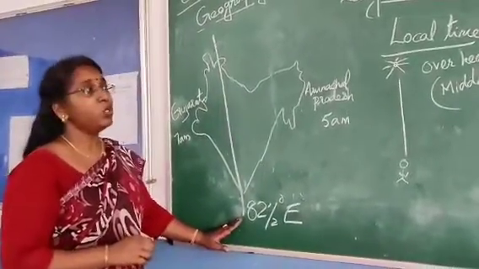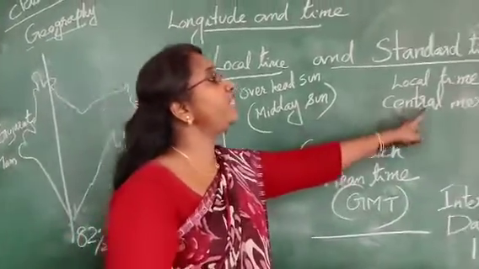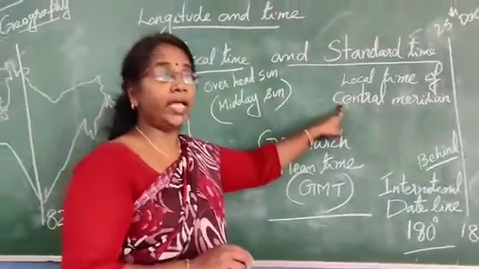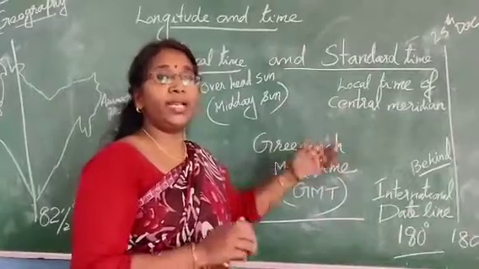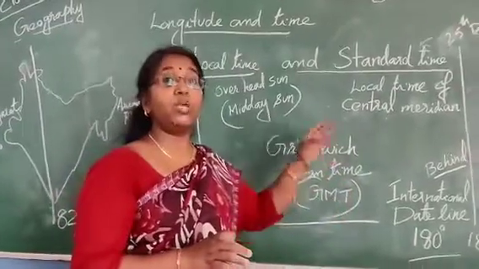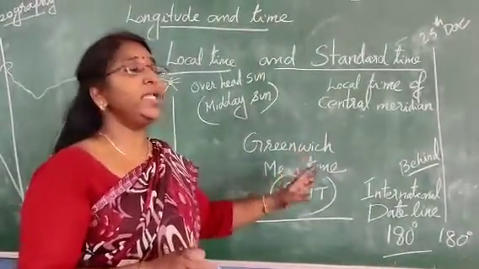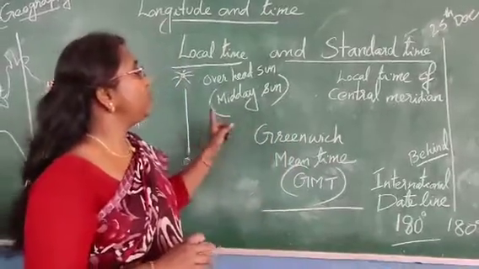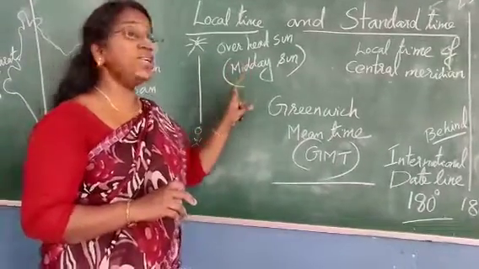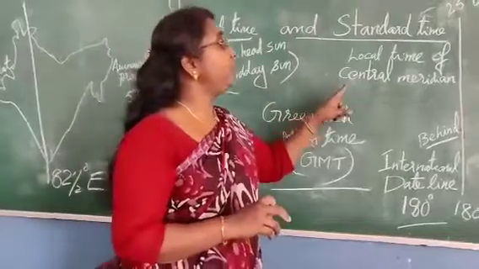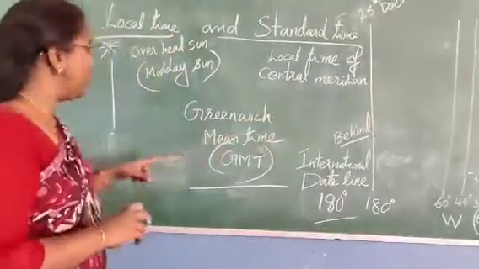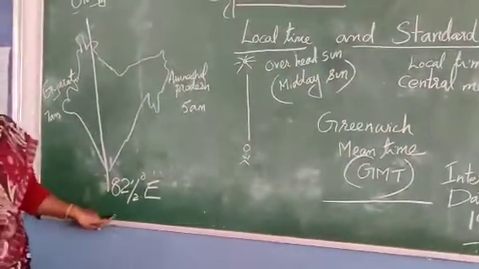So what is standard time? The standard time is the local time of the central meridian. Any country follows its standard time as the local time of its central meridian. Countries like Russia, America, UK, all have a central meridian, and they follow the local time of the central meridian all over the country. So what is the difference between local time and standard time? Local time is fixed on the position of the overhead sun or midday sun, and standard time is fixed according to the local time of the central meridian. In India we have one central meridian, that is 82.5 degrees east.